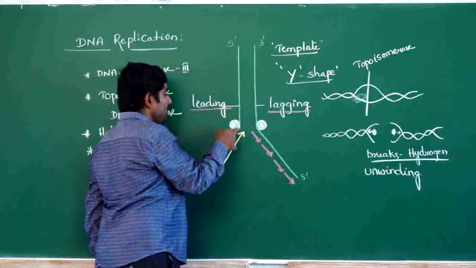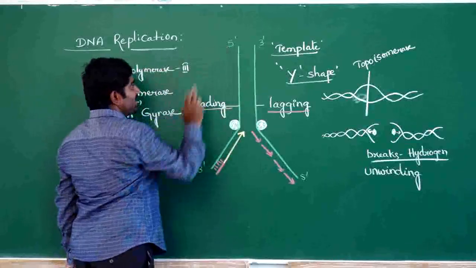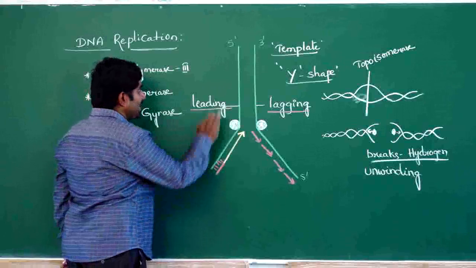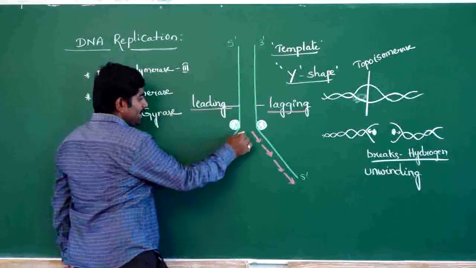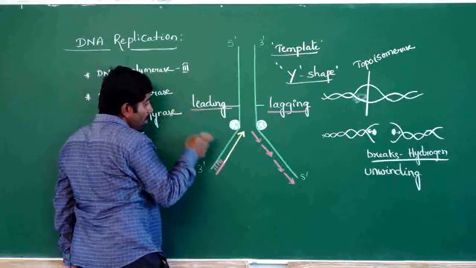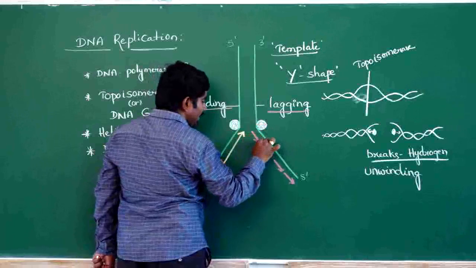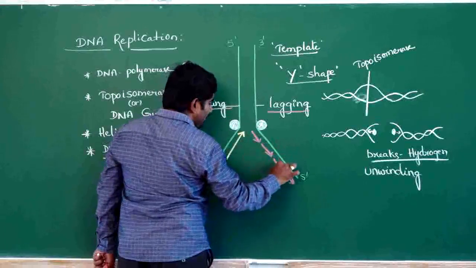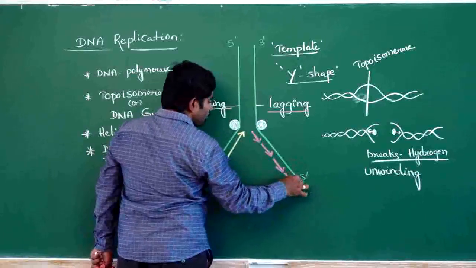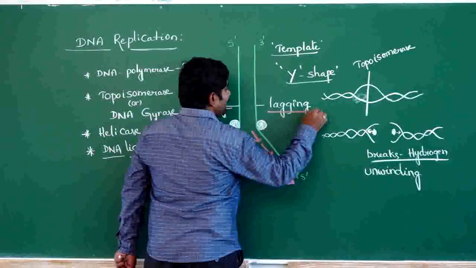On the 3' to 5' template, DNA replication takes place continuously, so it is called the leading strand. On the 5' to 3' template, replication does not occur continuously, it takes place discontinuously, so this strand is called the lagging strand.